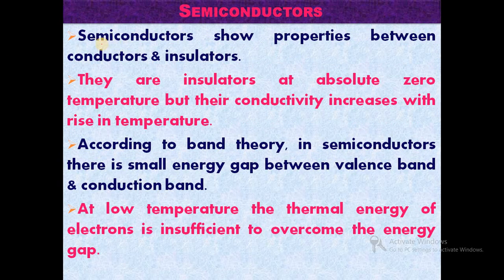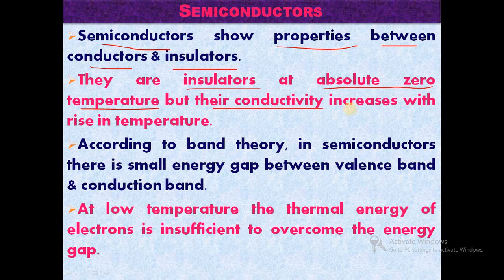And in the case of a semiconductor, semiconductors show properties in between conductors and insulators. They are insulators at absolute zero temperature, but their conductivity increases with a rise in temperature. At absolute zero it acts as an insulator, but when we increase the temperature of that material, then it shows electrical conductivity. So these substances are called semiconductor substances.